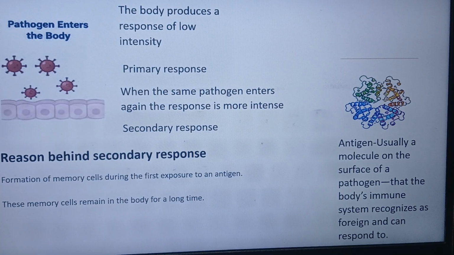These memory cells remain in our body for a long time, and whenever that pathogen again tries to enter, our immune system already knows that antigen. It knows that this is the antigen which had already attacked once. Now they will give a still more intense response, which is the secondary response.